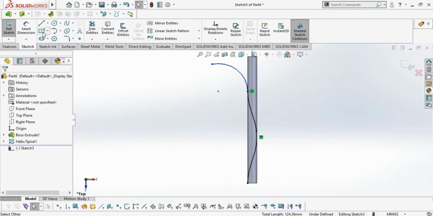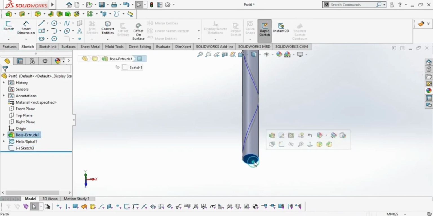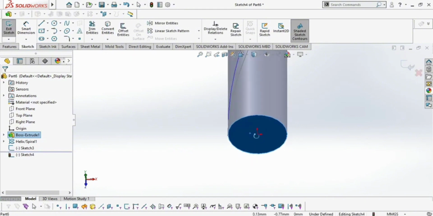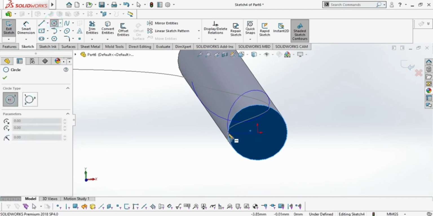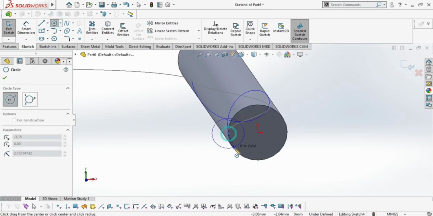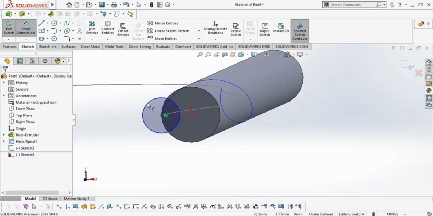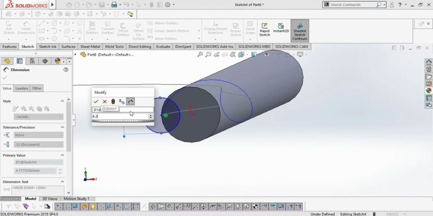Click OK. Now we have to create a circle in order to extrude cut this. First exit this, then sketch, then draw a circle. Smart dimension, give the total dimension 6.2. Click OK.